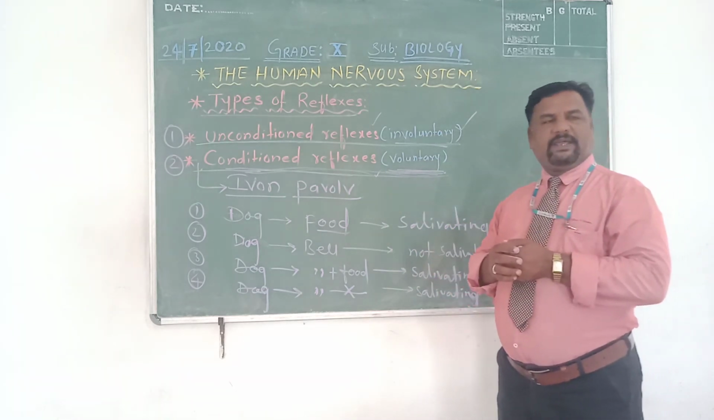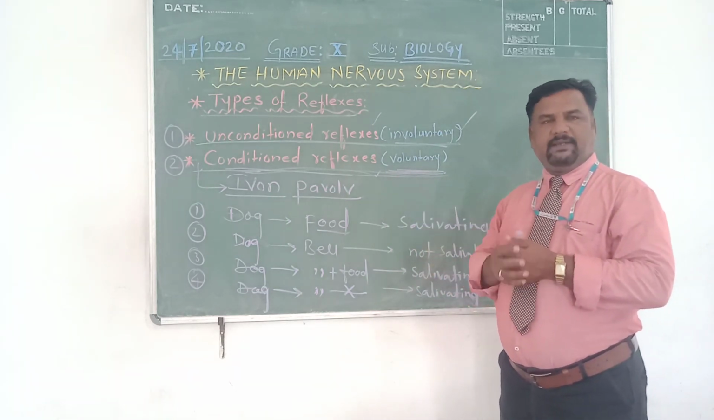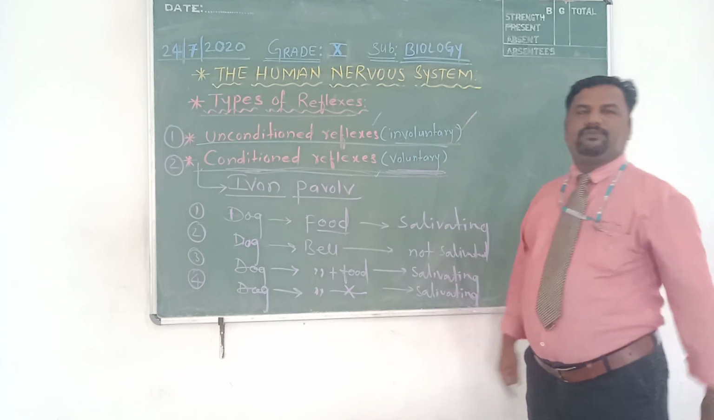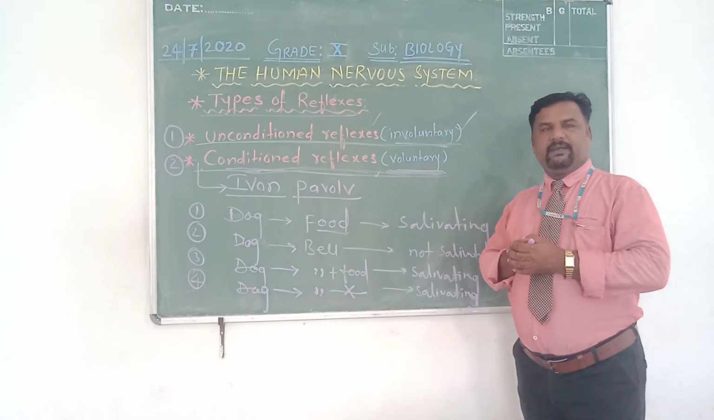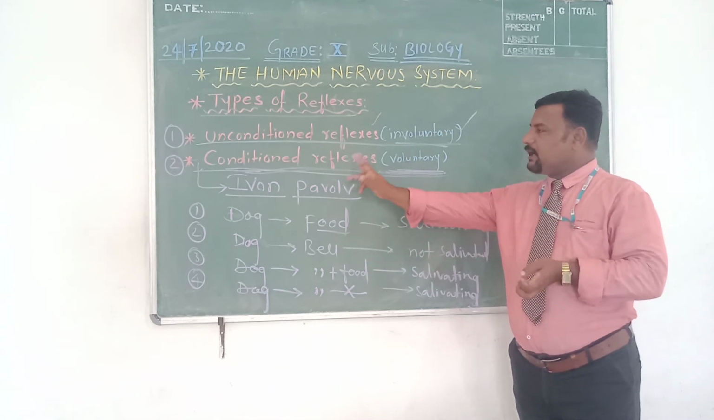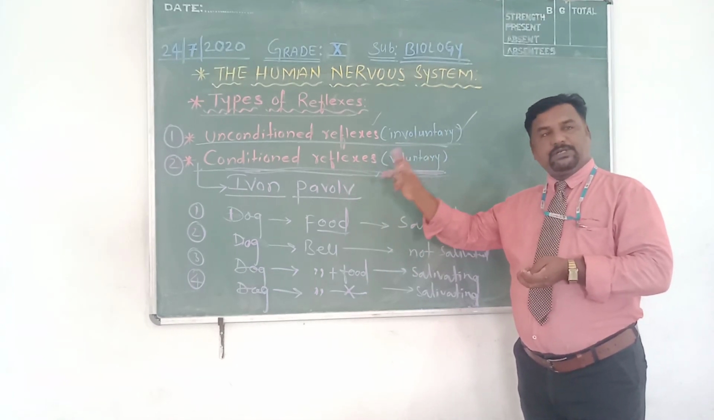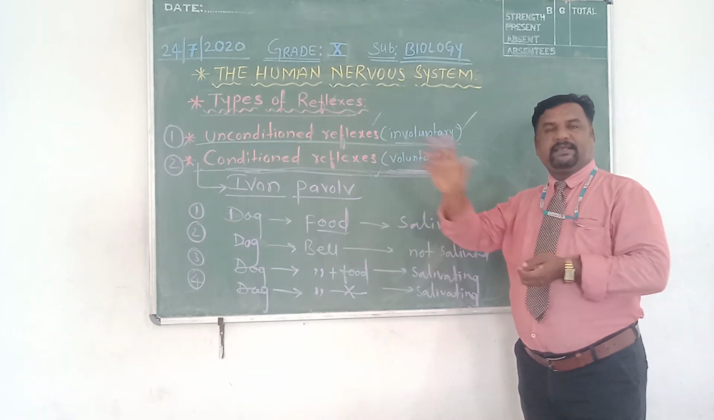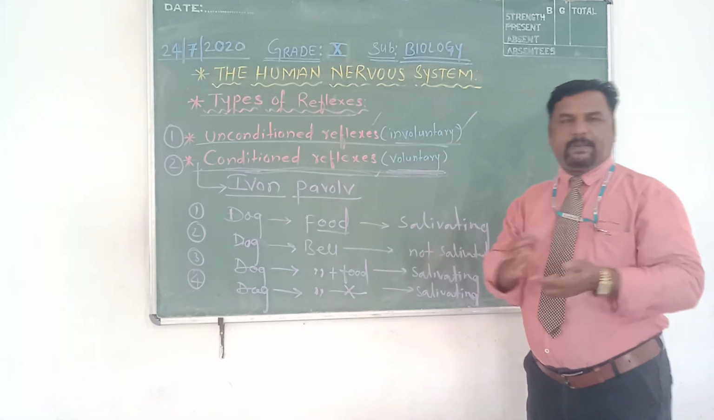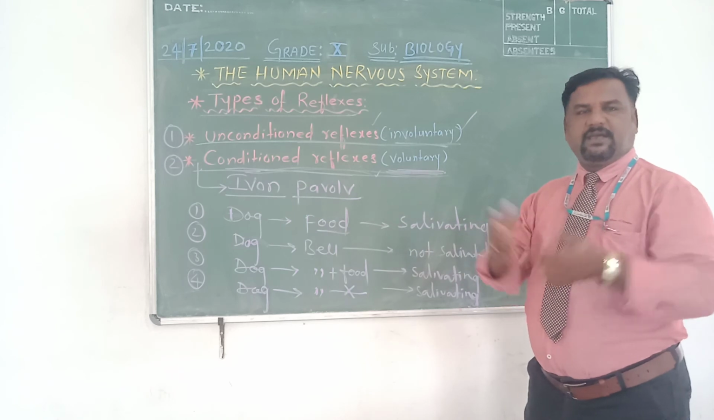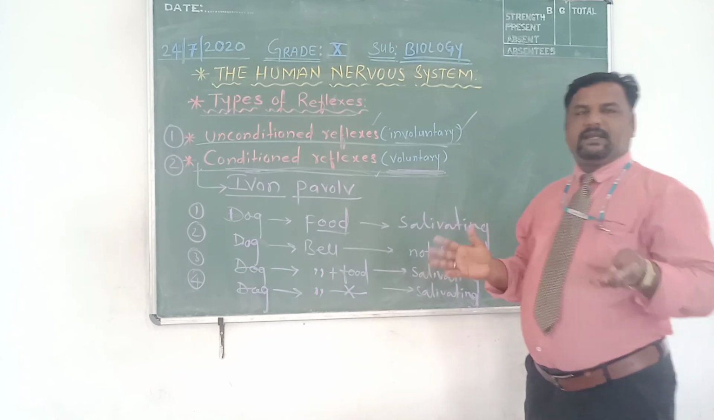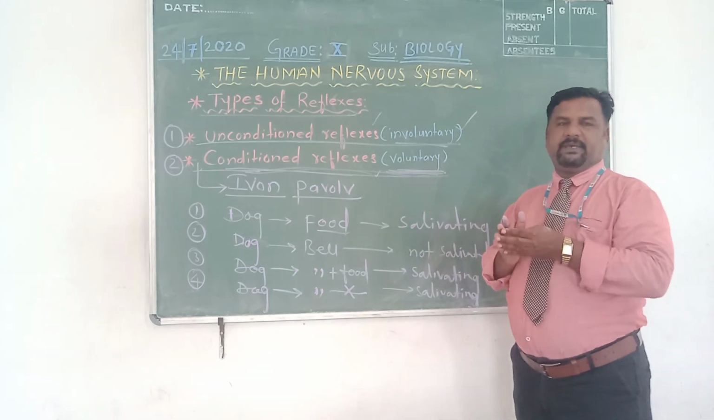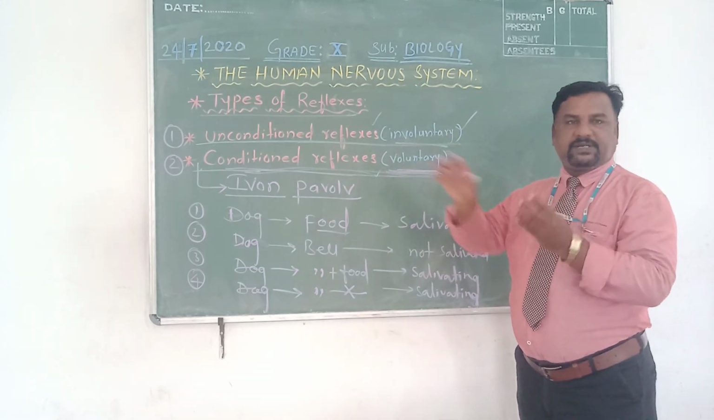We'll meet in our next session. There we'll discuss the structure of the human brain and its functions. Conditioned reflexes are controlled by the cerebral cortex of the brain. When we discuss the brain and its various parts, we'll come to know what the cerebral cortex and cerebral hemisphere are, and the specific functions of those parts.